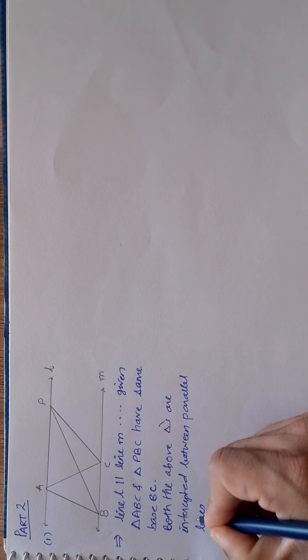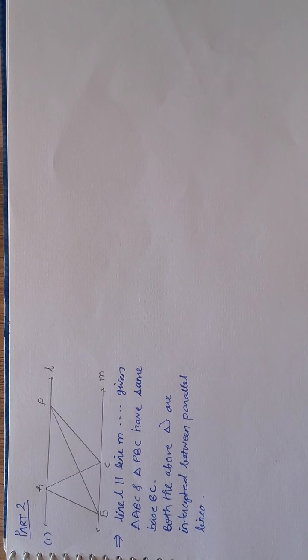Agreed? If they are intercepted between parallel lines, then obviously, as I said yesterday, if the triangles are intercepted between the parallel lines considering the same base on the line, then they have their height same.